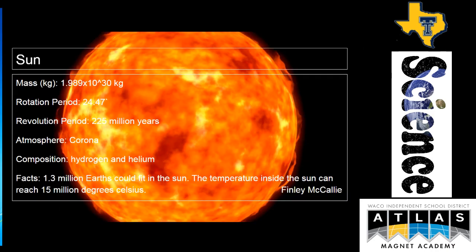The Sun. The Sun's mass is 1.989 times 10 to the 30th power kilograms. Its rotation period is 24.47 days, and its revolution period is 225 million years. Its atmosphere is corona, and its composition is hydrogen and helium. Some interesting facts are 1.3 million Earths could fit in the Sun, and the temperature inside the Sun can reach 15 million degrees Celsius.